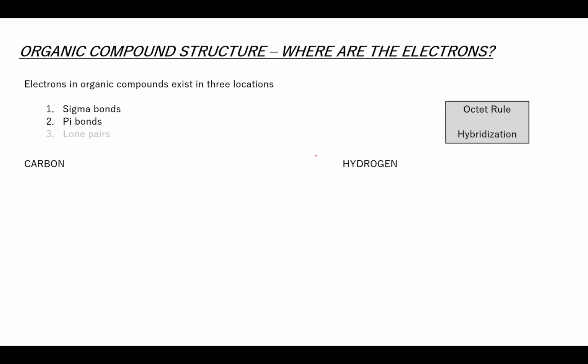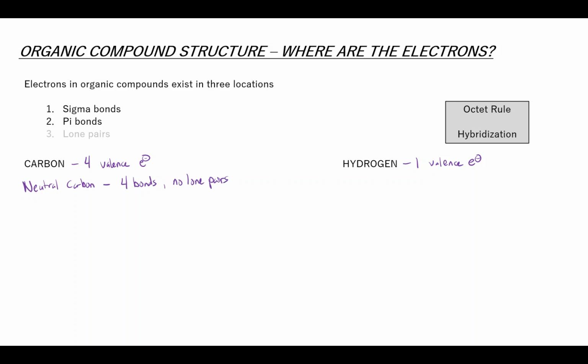The good news about carbon and hydrogen is because of the octet rule and the number of valence electrons, carbon has 4 valence electrons, hydrogen has 1, and we figure that out just from the periodic table. Because of the way this works, every neutral carbon atom will have 4 bonds and no lone pairs.